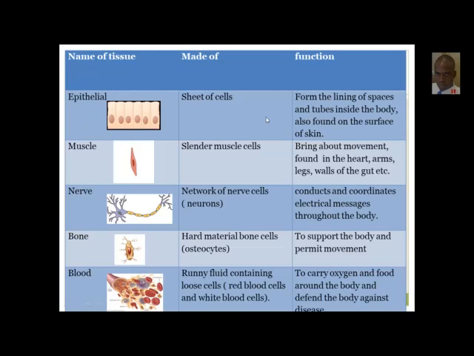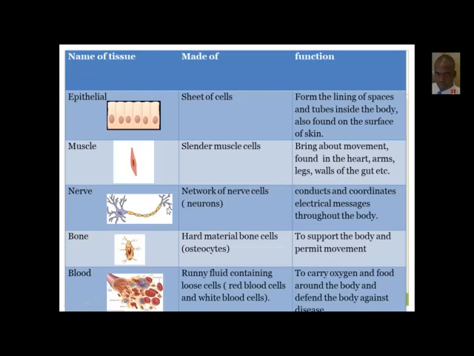Also remember, in the video on specialization we looked at muscle cells, right? And these muscle cells group up together now to form muscle tissue. So the muscle tissue is made up of muscle cells, right? And they bring about movement. They are found in the heart, arms, legs, and the walls of the gut.